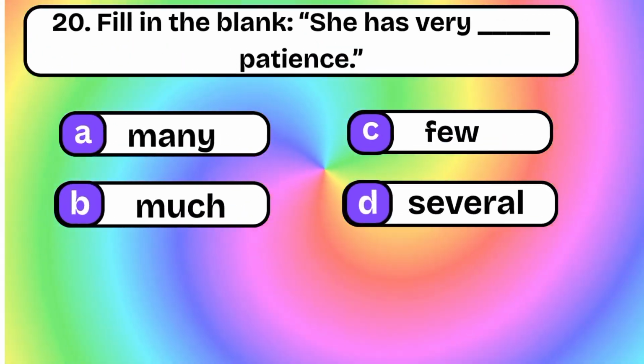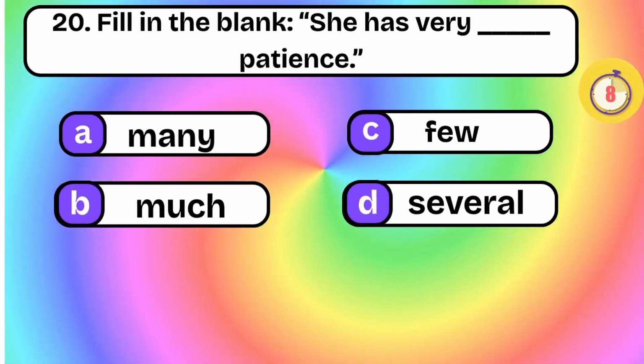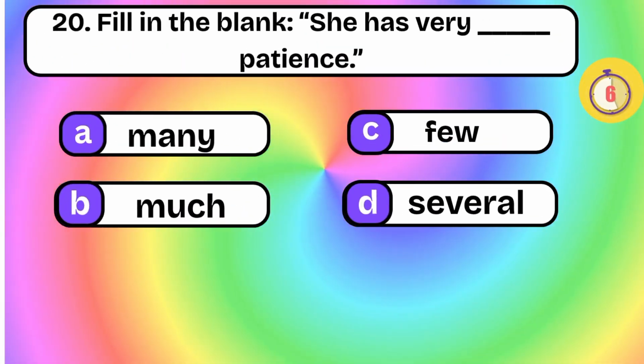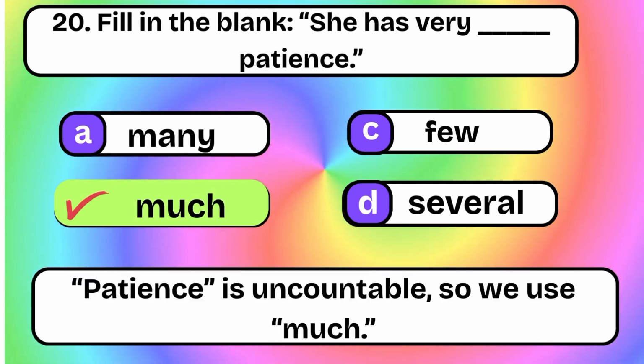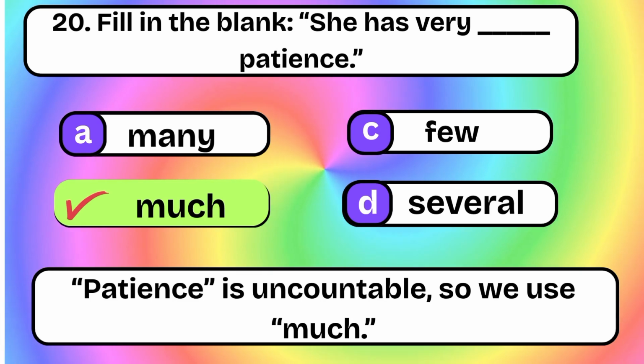She has very blank patience. Many, much, few, several. Much. Patience is uncountable, so we use much.